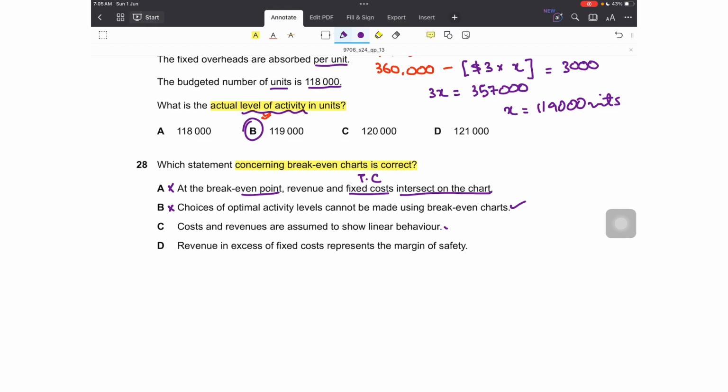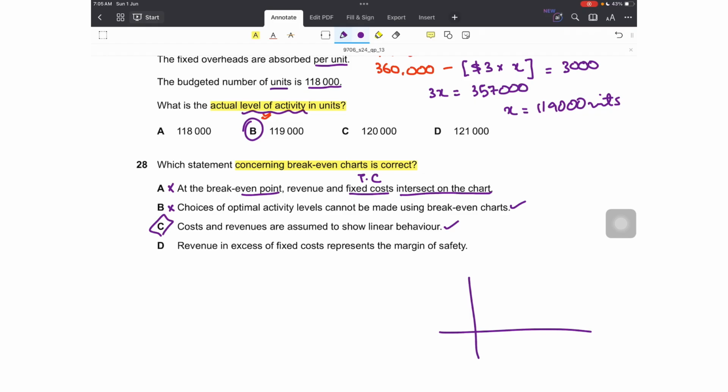C is cost and revenue are assumed to show a linear behavior. Yes, these are correct. This means that variable cost per unit and selling price per unit are kept constant, so they do show linear behavior, a linear graph.